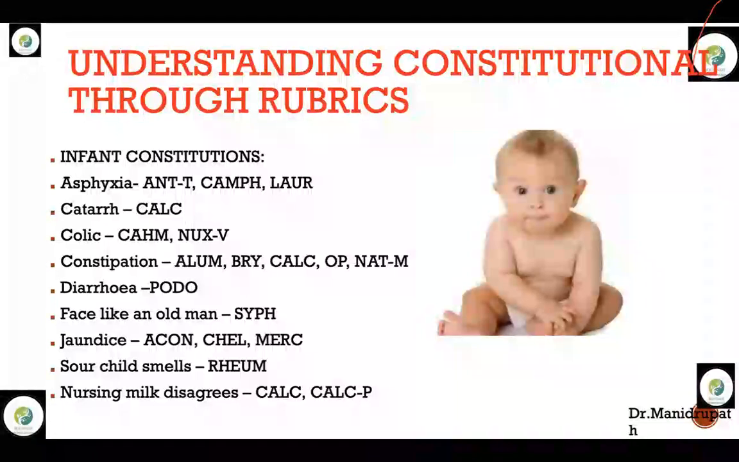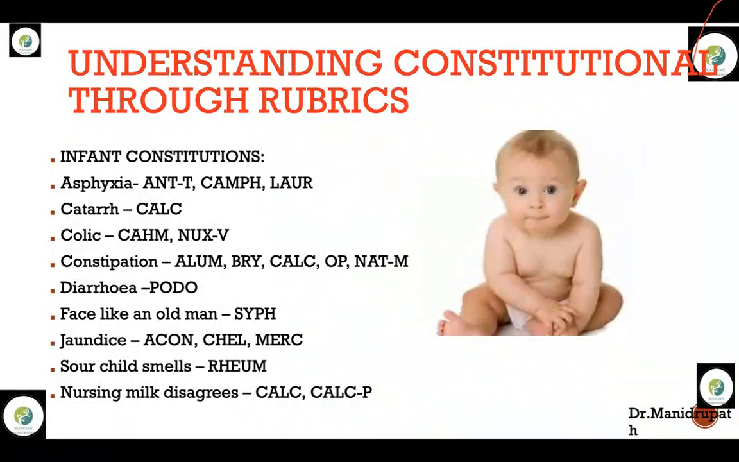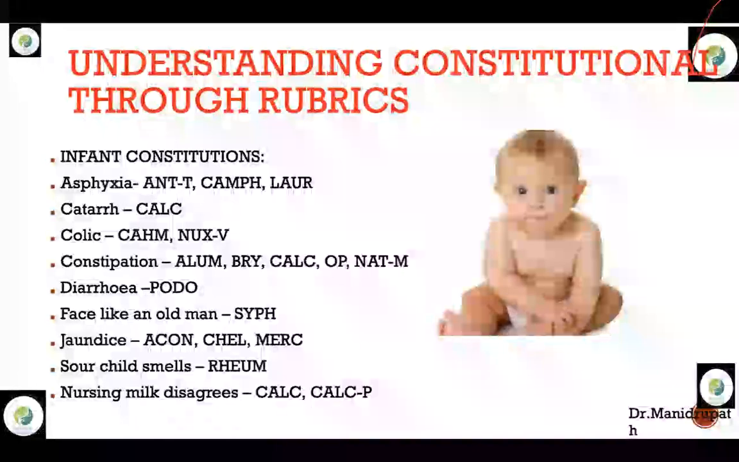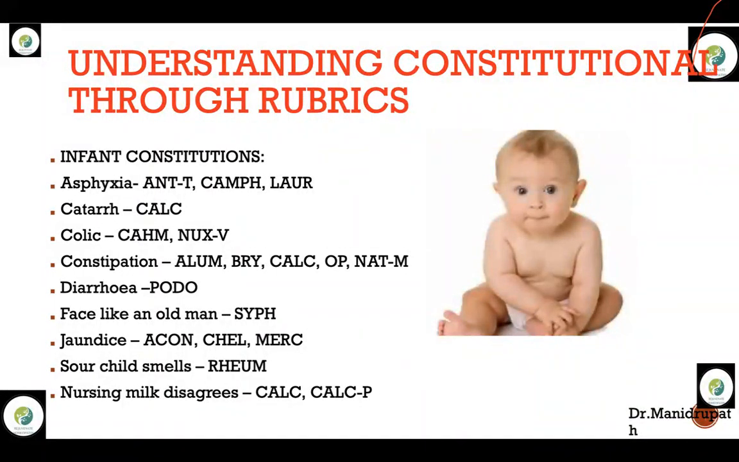Infantile constitutions with catarrhal affections is Calcarea. Infantile constitutions with colic, that is Chamomilla and Nux vomica. Whenever you read Phatak, Phatak has written one line in Chamomilla: Chamomilla is called the opium of homeopathy. They are more irritable, more of painless character is Chamomilla. Infantile constipation, the remedies are Alumina, Bryonia, Calcarea, Opium, and Natrum mur. So everyone knows that, right? Infantile constitutions with diarrhea can be Podophyllum. Infantile constitutions with face like an old man, the remedy is Syphilinum.